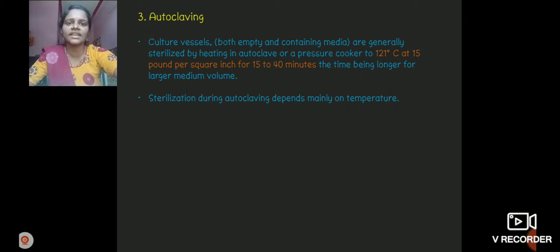The temperature is 121 degrees centigrade for 15 to 40 minutes at a pressure of 15 pounds per square inch, the time being longer for larger medium volume.